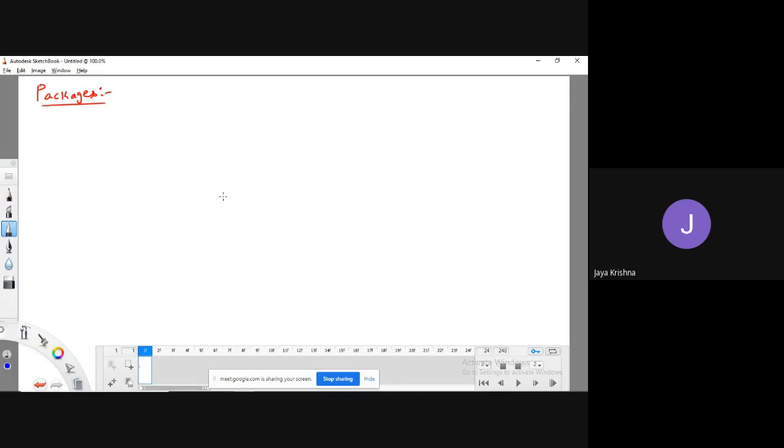Hi everyone, let's see the concept of packages. Package means simply we can assume it as a folder. When you open a system, the files are arranged in a hierarchical manner, right? Hierarchical order. So why have they arranged in a hierarchical order?